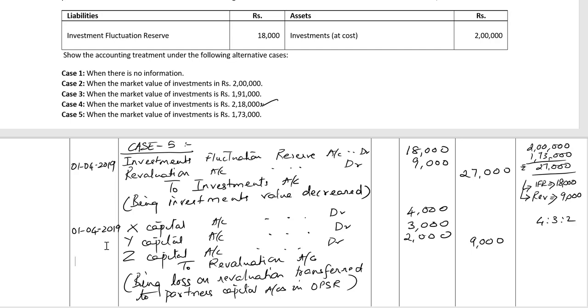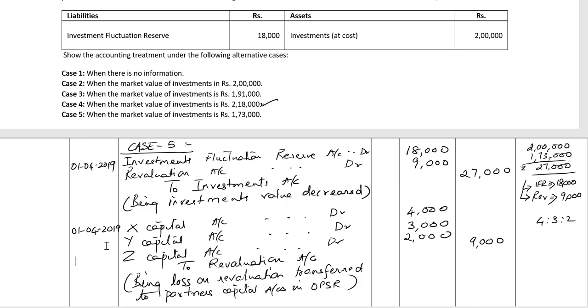So since the decrease in the value of investments is greater than the amount of the reserve, we debited the difference to revaluation account, and the resultant loss on revaluation was transferred to partners' capital accounts in their old profit sharing ratio. So under this case 5, investments will be shown as an asset in the reconstituted balance sheet at a value of rupees 1,73,000, and again reserve will not appear in the liability side of the reconstituted balance sheet.